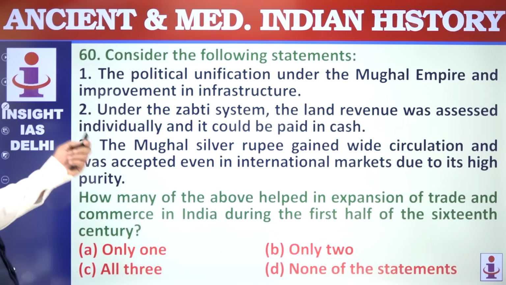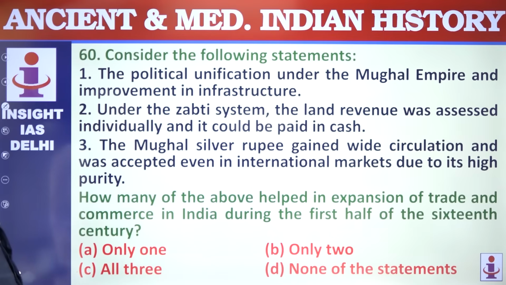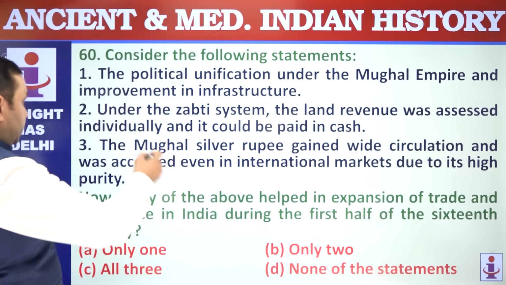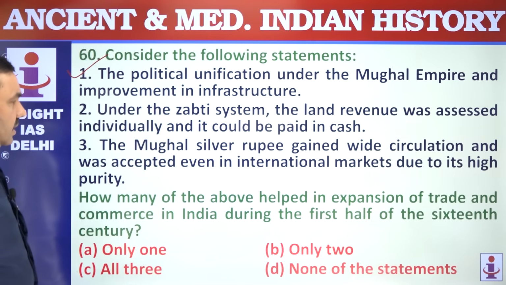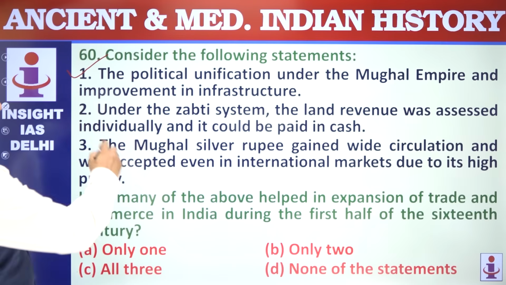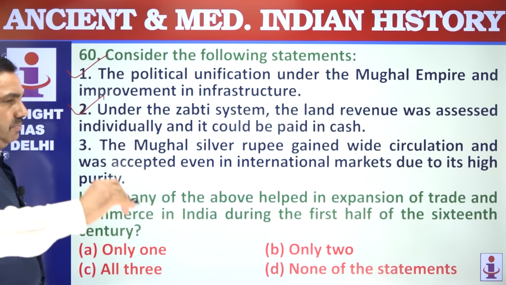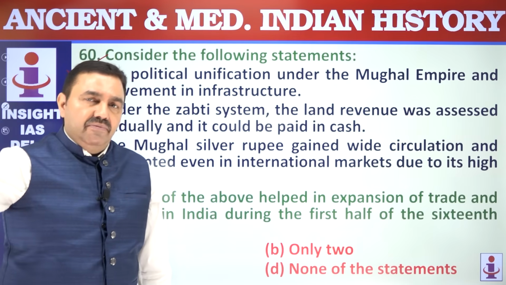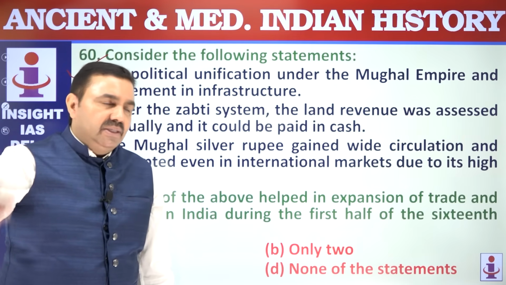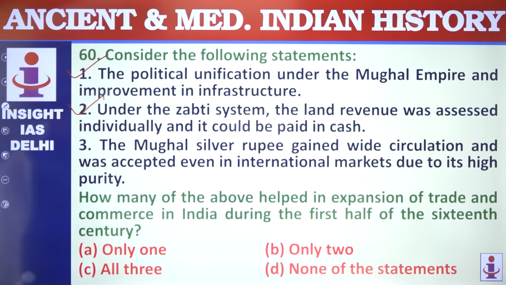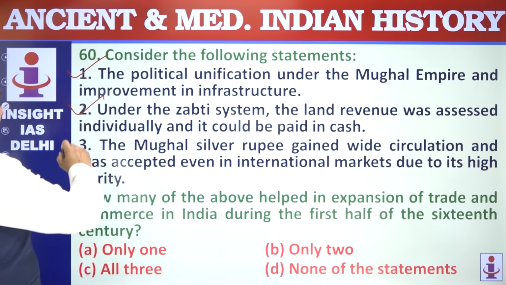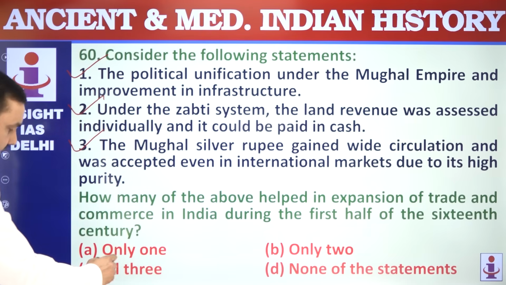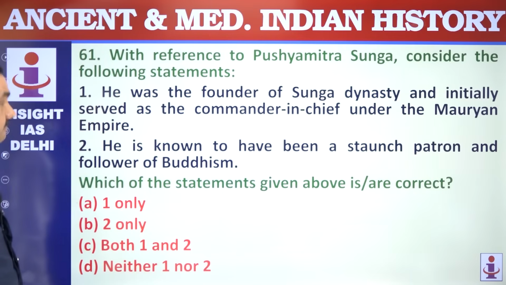60. Consider the following statements. The political unification under the Mughal Empire and improvement of infrastructure was the question. Expansion of trade and commerce in the first half of the 16th century. Correct. The Zabti system of land revenue improved efficiency, ensured peasants were not overexploited, and ensured that sufficient resources were coming from villages to cities without exploiting the peasantry. So a sustainable economy could develop. The Mughal silver rupee was highly popular. It was accepted because of its purity. 1 to 3. All three are correct. They contributed to the growth of trade and commerce.